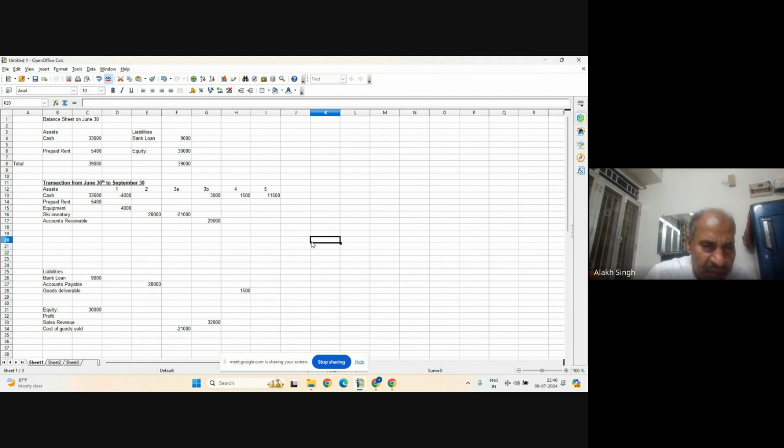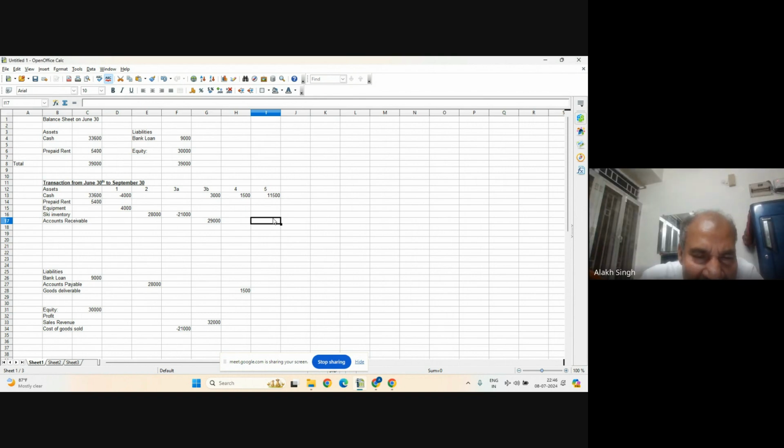Should that not be from accounts receivable, sir? Yes, it will be from accounts receivable. It will get deducted from accounts receivable. So what will be the sign here? Minus 11,500. Very good. So this 11,500 minus has gone, the asset has gone down. We are going to receive now only how much?